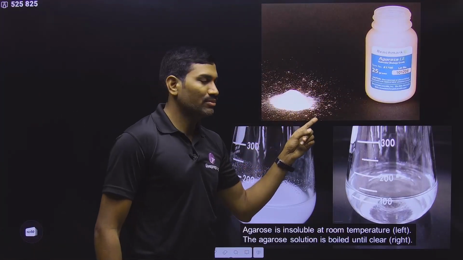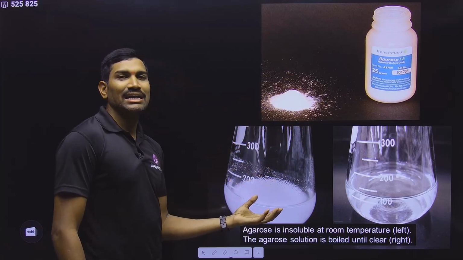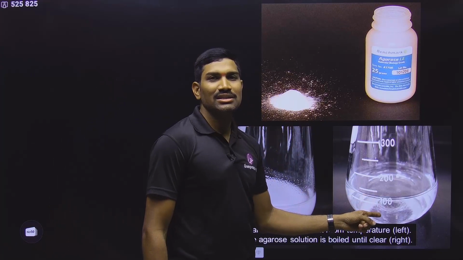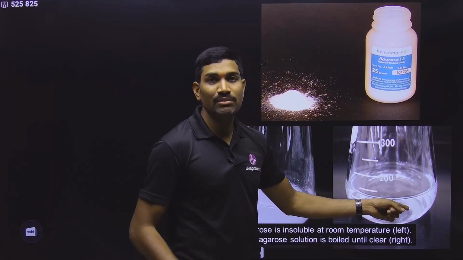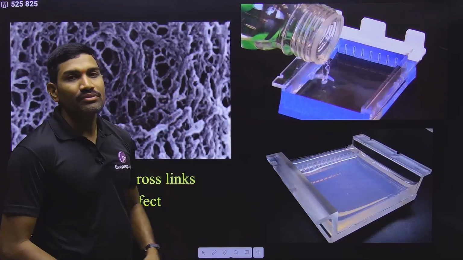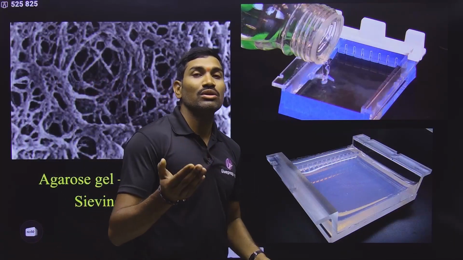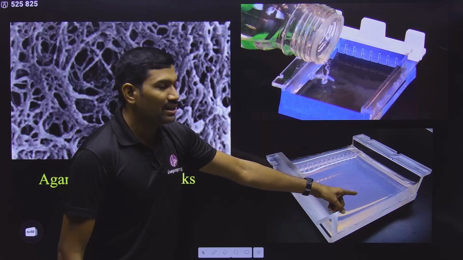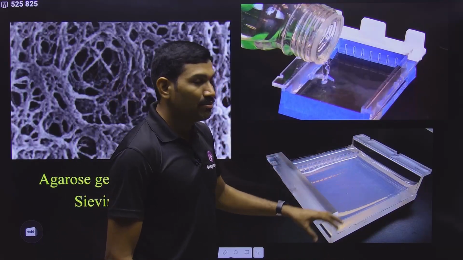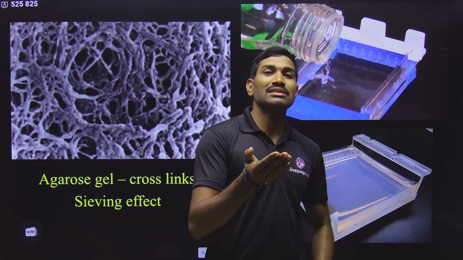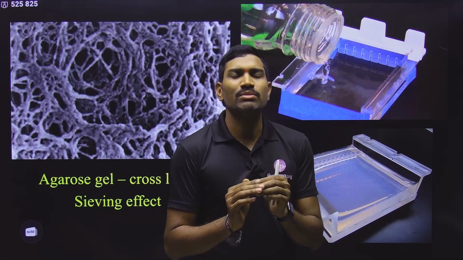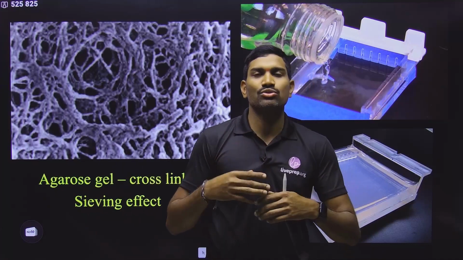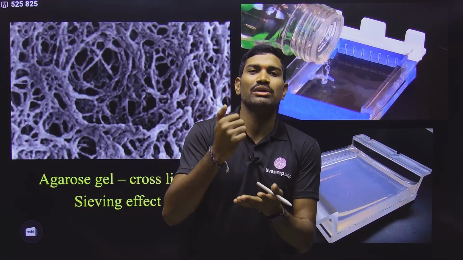Agarose powder we purchase from the market, and initially when this powder is added to the buffer, it is not completely solubilized. So for complete solubilization we should boil it. Upon boiling it becomes a clear solution, and when this agarose is cooled to less than 40 degrees centigrade, it becomes a gel. So we pour it, and this is how it becomes the gel. And please remember, when the temperature is slightly above 40, at that time we add the ethidium bromide. Generally in our lab, we do the experiment like this only.